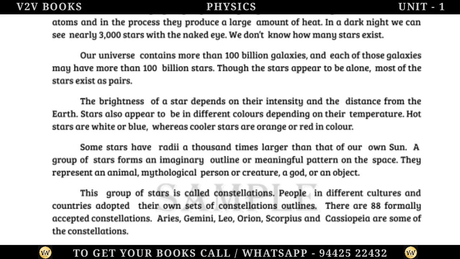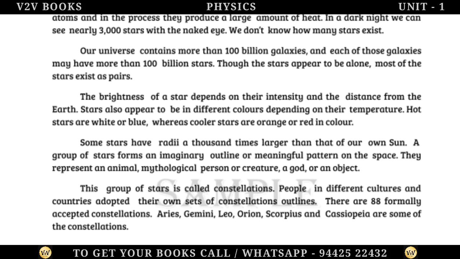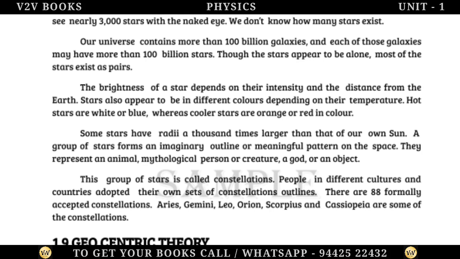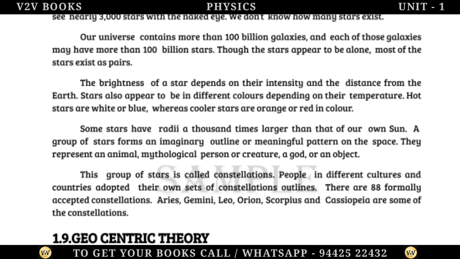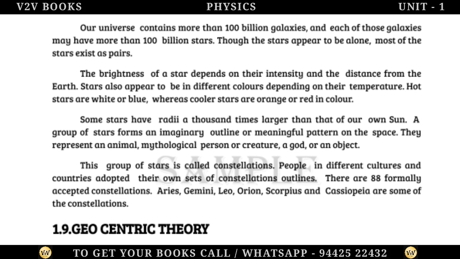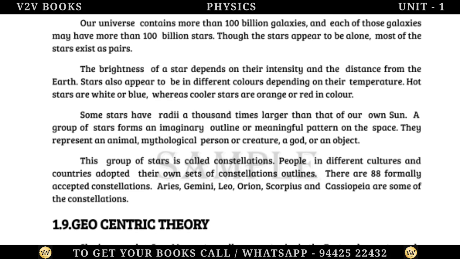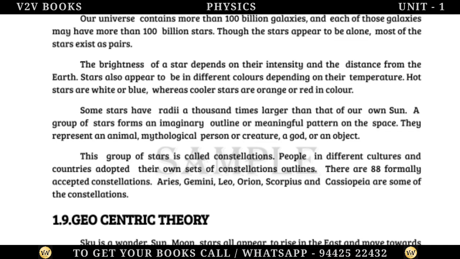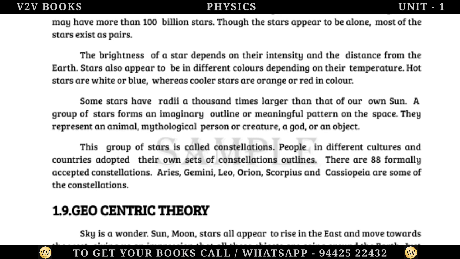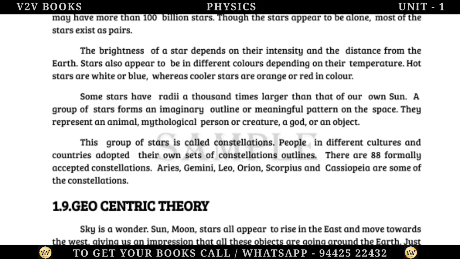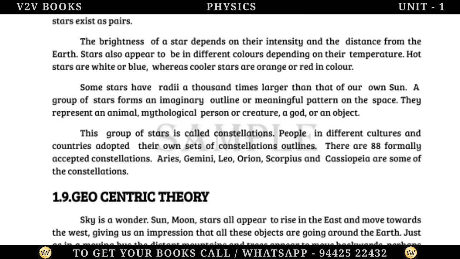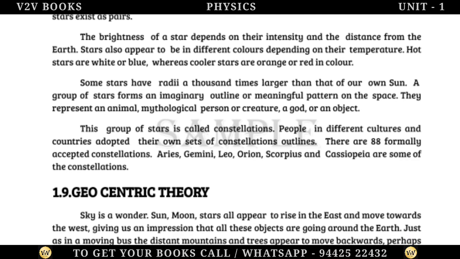Stars also appear in different colors depending on their temperature. Hot stars are white or blue, whereas cooler stars are orange or red in color. Some stars have radii 1,000 times larger than that of our own Sun. A group of stars forms an imaginary outline or meaningful pattern in space. They represent an animal, a mythological person or creature, a god, or an object. This group of stars is called a constellation.